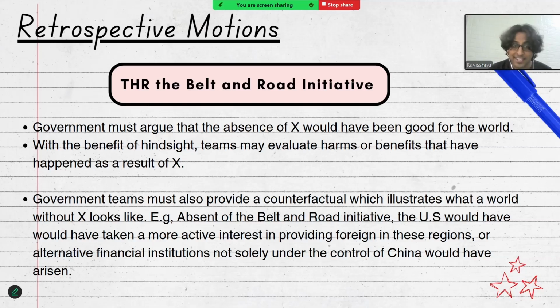What is the likely branching out of history going to look like, and evaluate the possible harms and benefits of this alternate world as well, which is why government teams should also provide a counterfactual which illustrates what this looks like. So within the context of this motion, absent of the Belt and Road Initiative, the US would have taken a more decisive, more active interest in providing foreign aid to these regions, for example, or that alternative financial institutions that aren't solely under the control of China likely would have propped up as well.